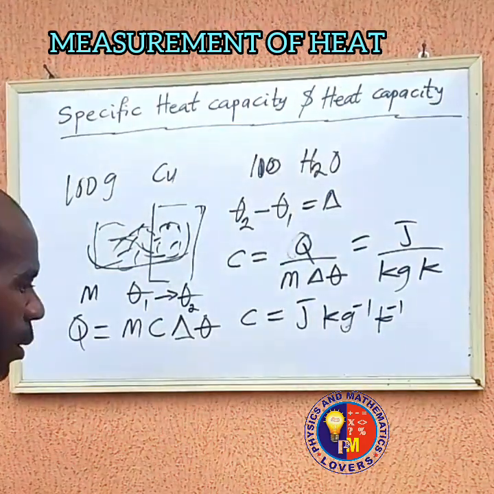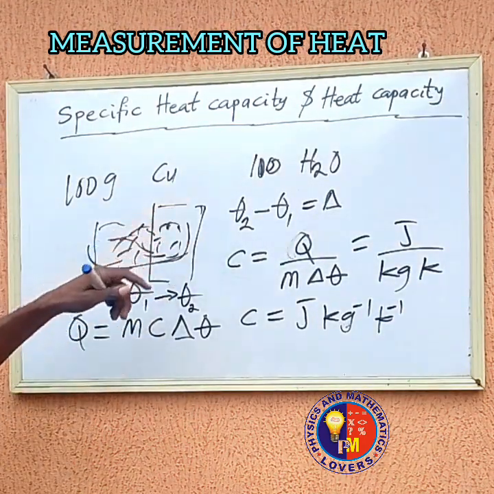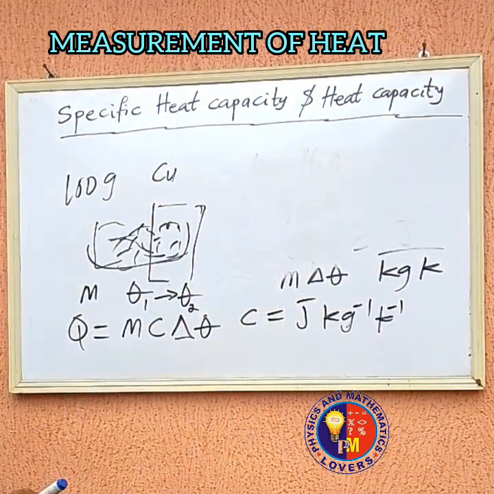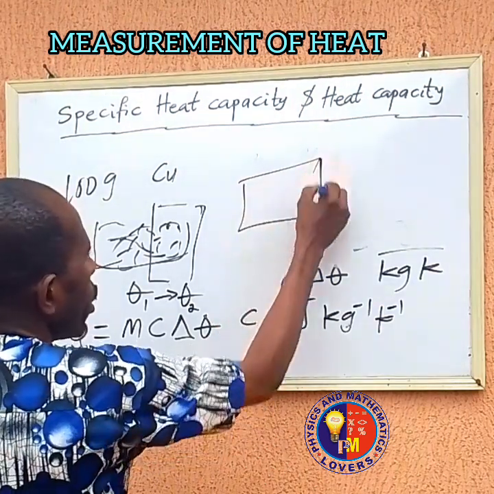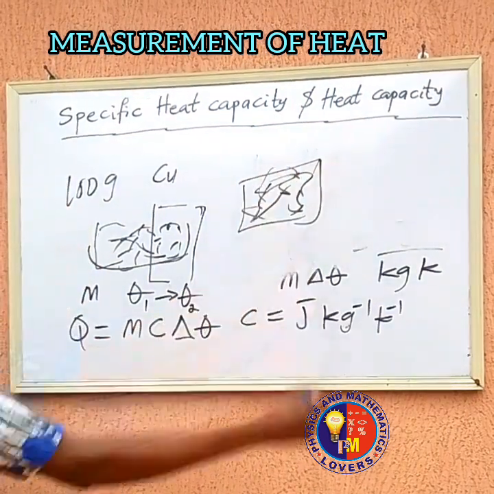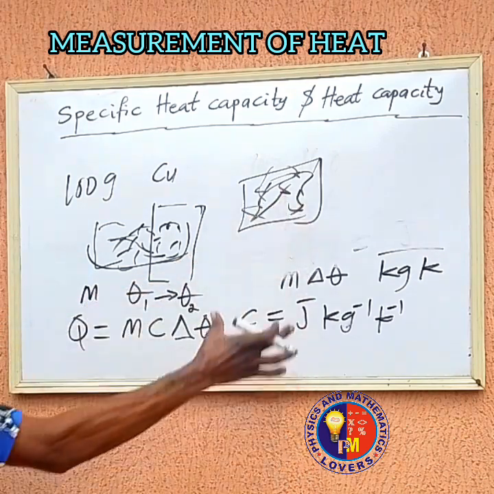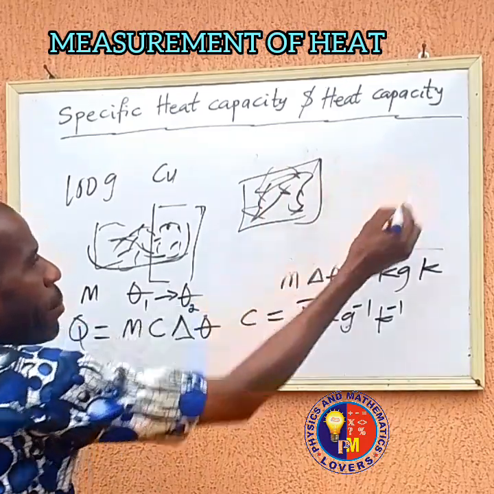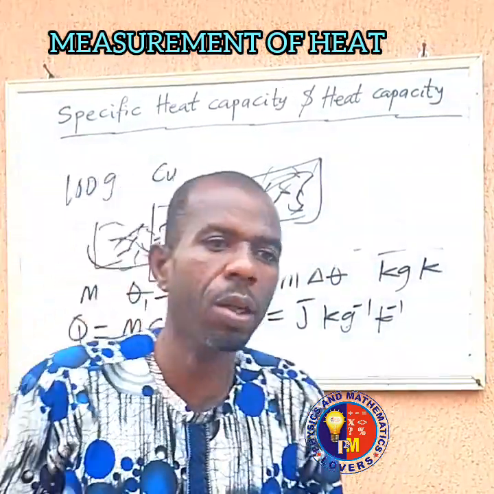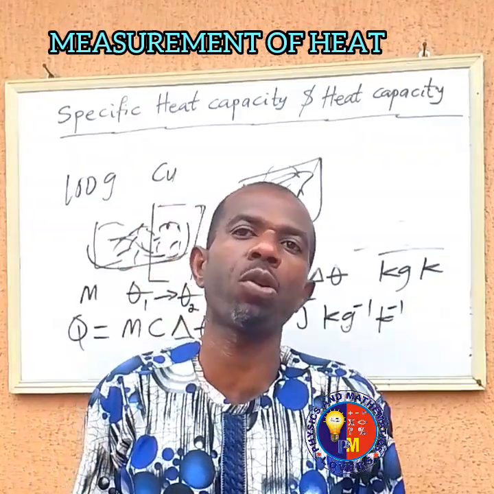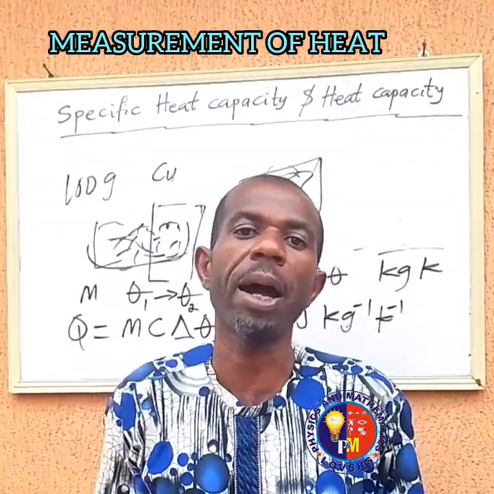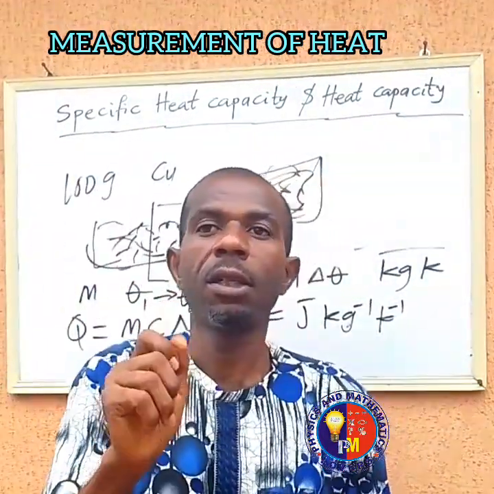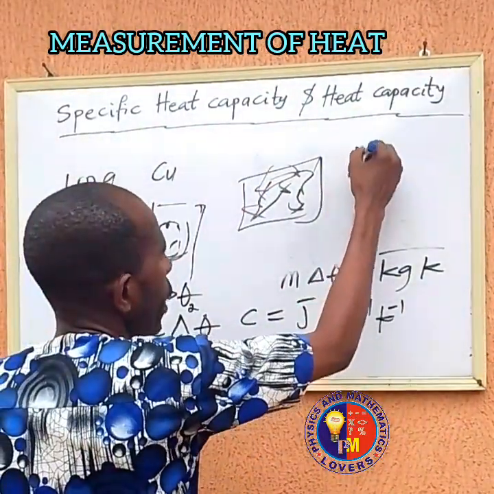So let's say, for example, the body is this. The given mass of the body is this, the whole of the mass. So what will happen is that I will supply heat to raise the temperature of the whole of the mass, the entire mass of the body. So heat capacity is the quantity of heat required to raise the temperature of the entire mass of a body by 1 degree centigrade, or by 1 degree Kelvin. And it is denoted by MC.